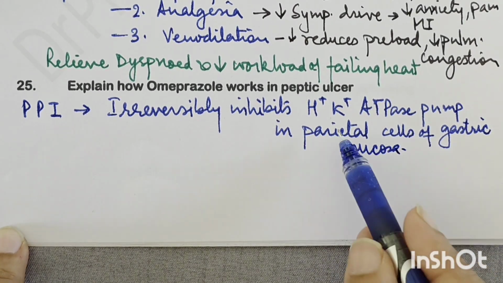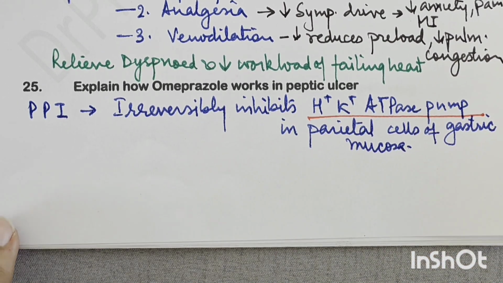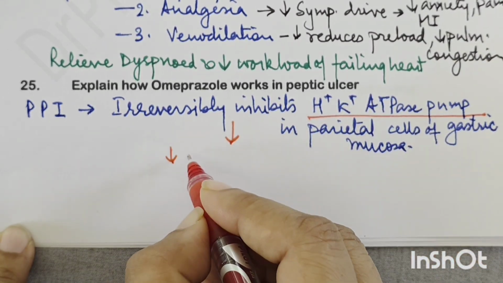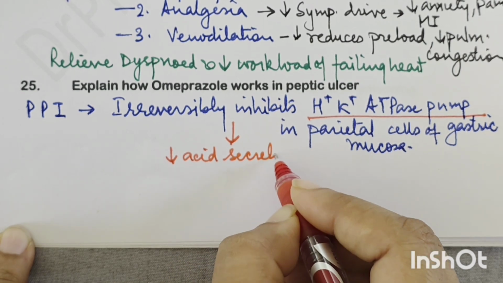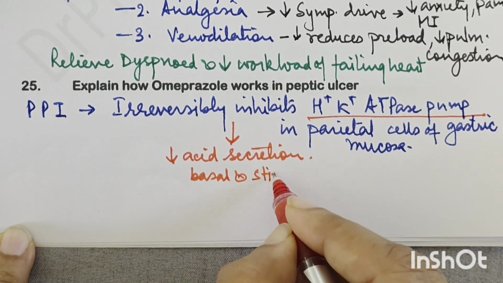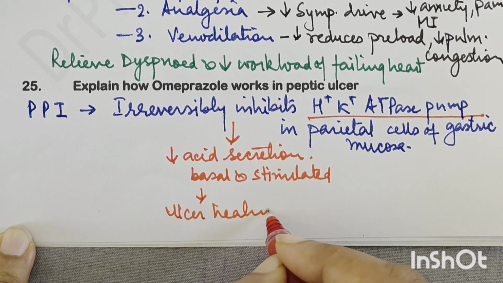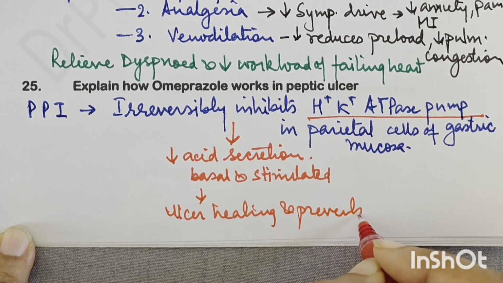Okay, so this enzyme is basically the final common pathway for acid secretion. So due to this action, it reduces the acid secretion in the stomach, and it reduces both basal as well as stimulated acid secretion, and causes ulcer healing and prevents recurrence.